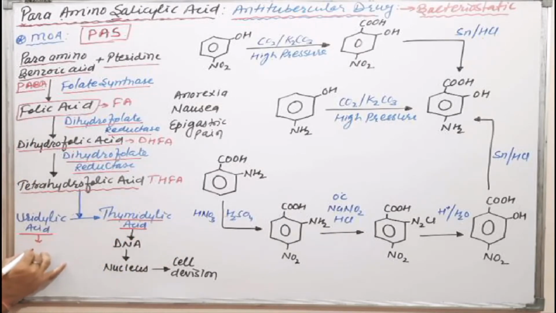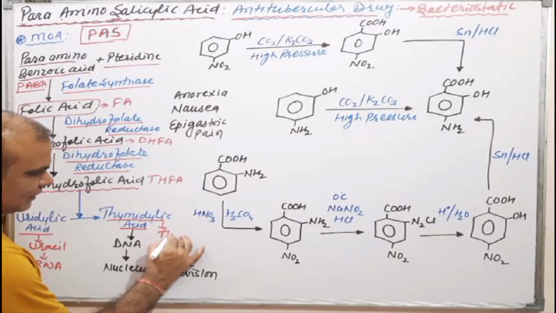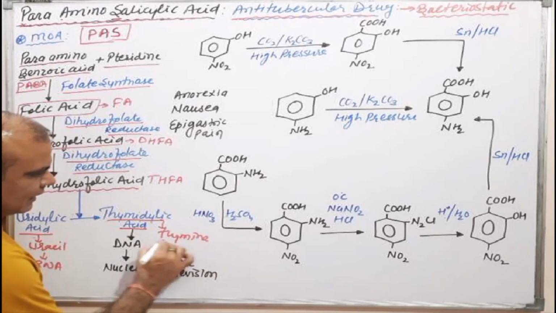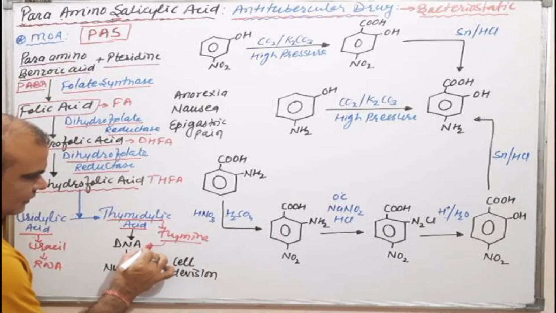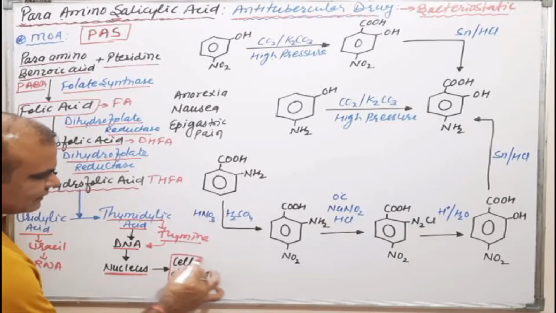Uridylic acid is the component of uracil, and that is part of RNA. Okay, and thymidylic acid is the thymine, and that is part of the DNA. Okay, see, DNA is the part of the nucleus which is responsible for cell division.